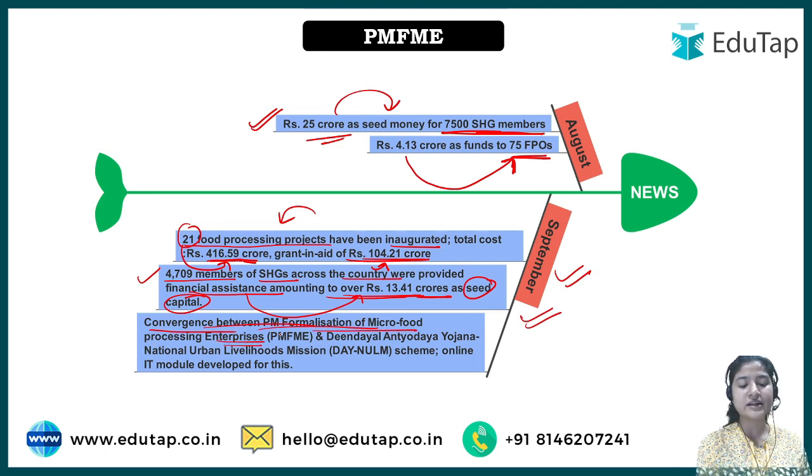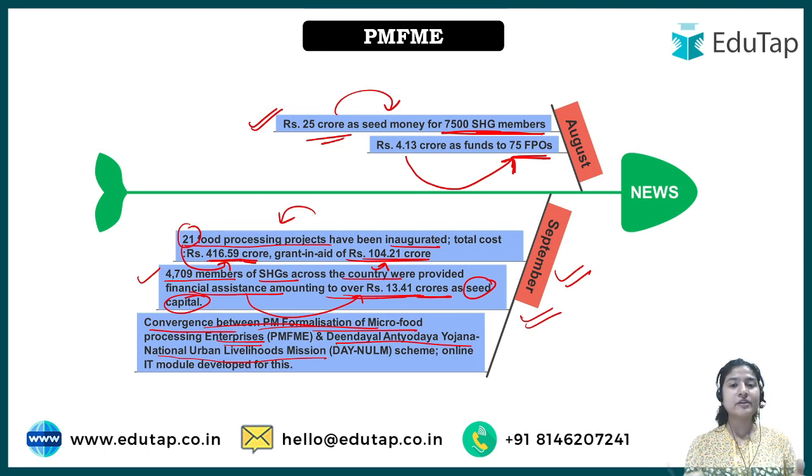One more important thing that happened in September was a convergence between the PM Formalization of Micro Food Processing Enterprises scheme and the Deen Dayal Antyodaya Yojana National Urban Livelihood Mission, which we covered in the first slide as well. The Deen Dayal Antyodaya Yojana, which is NULM, is quite a broader scheme, and micro food processing enterprises are just a part of it.